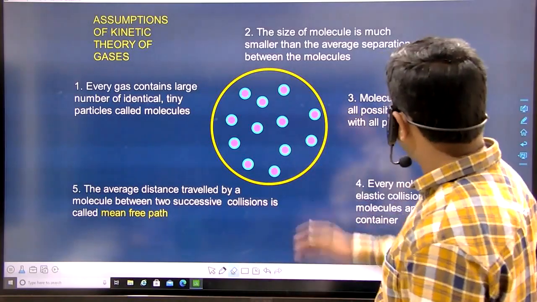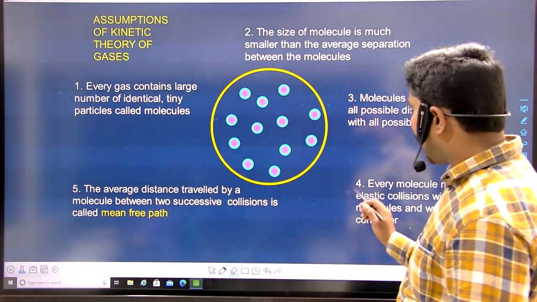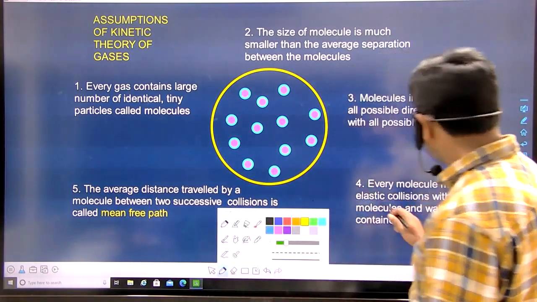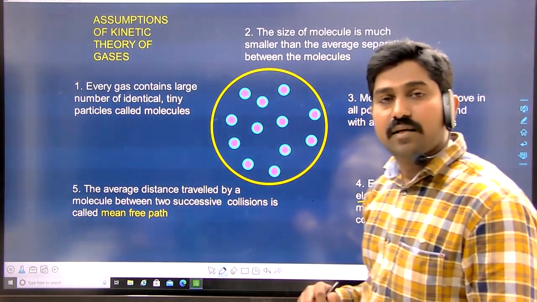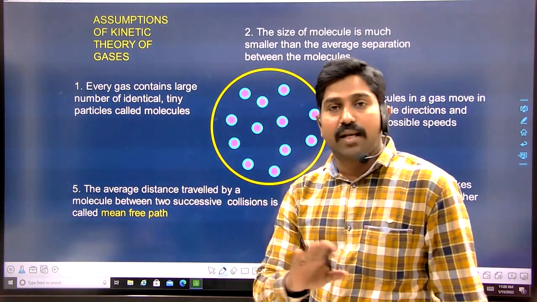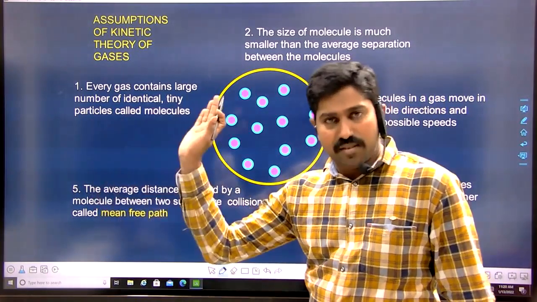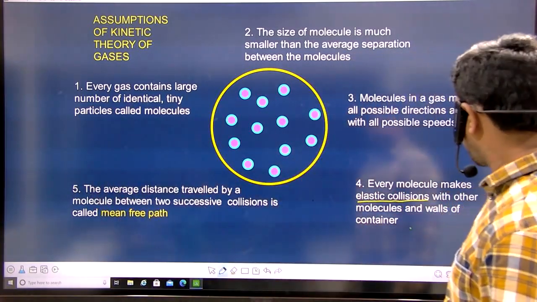But all these collisions, what type of collisions can we consider? That is exactly elastic collisions. These collisions are elastic collisions. And in the case of real gases, the collisions are not elastic. The collisions are non-elastic collisions. Maybe different types will be there, but they are not elastic collisions.